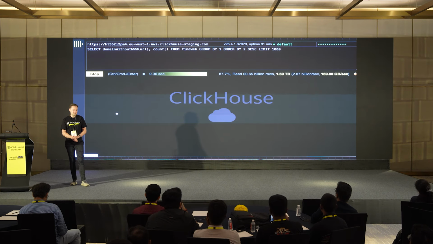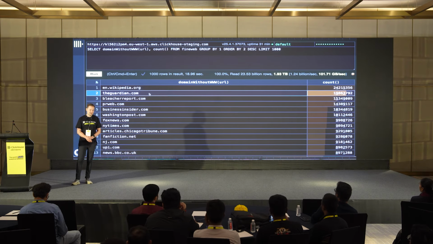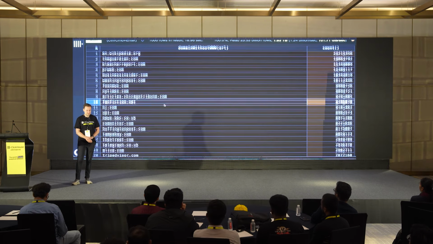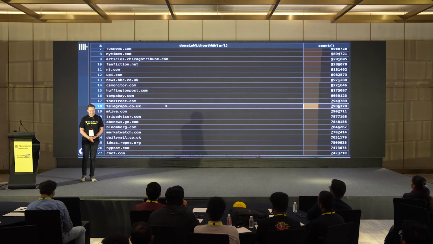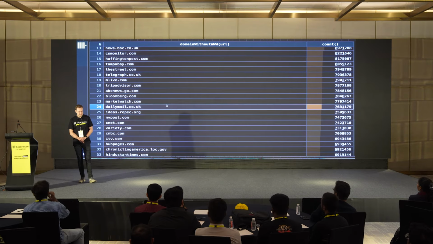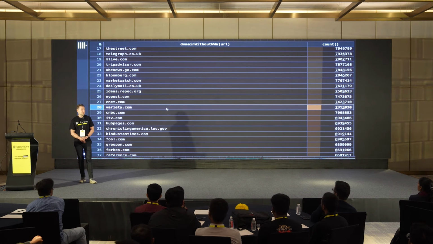It processes 1.5 terabytes, 1.7 terabytes, okay. And the top websites are Wikipedia, The Guardian, Business Insider, Fox News, New York Times, Fan Fiction, Tampa Bay Daily Telegraph, TripAdvisor, Bloomberg, Daily Mail, New York Post, Variety. So mostly Wikipedia and news.